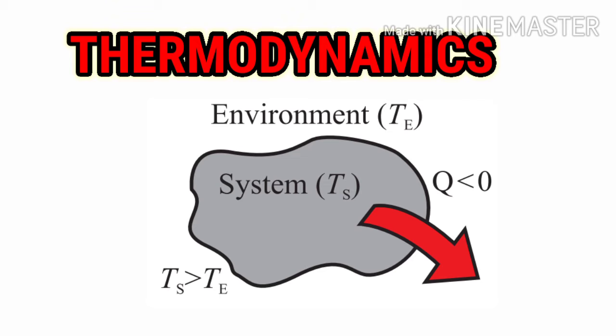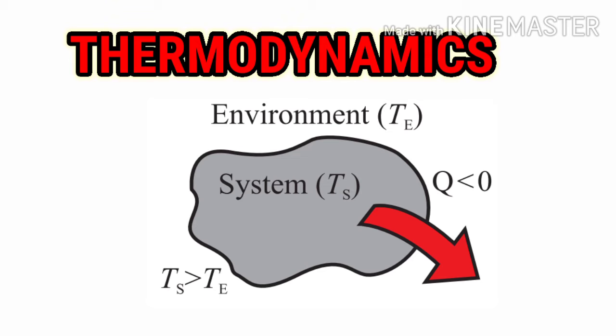Thus, when the flow of energy is from the system to the environment, Q will be less than 0. That is, the amount of heat transfer will be less than 0. Thus Ts will be greater than T, and in short T will be smaller.